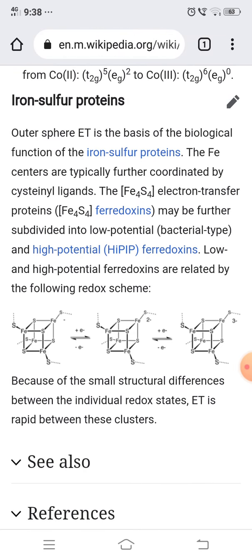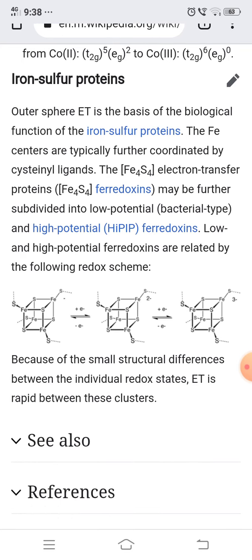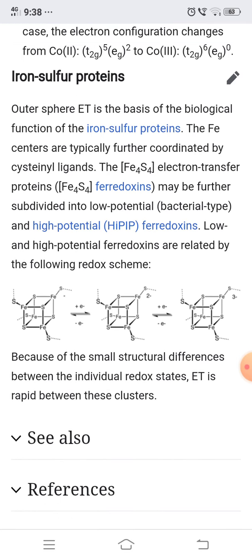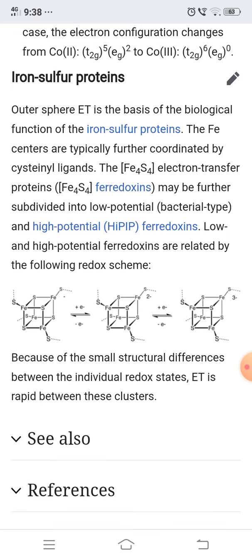Low and high potential ferredoxin are related by the following redox scheme. Because of the small structural difference between the individual redox states, electron transfer is rapid between these clusters.